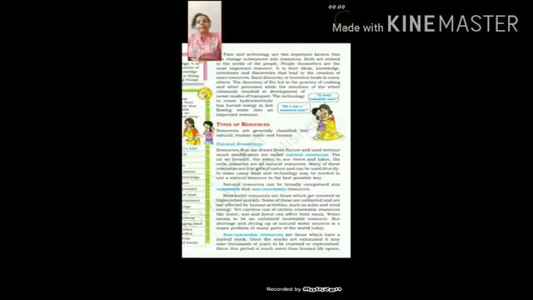Time and technology are two important factors that can change a substance into a resource. To see any kind of change, you need time. And technology is nothing but a way which helps you to get that change. For example, computer, machinery, gadgets, etc.